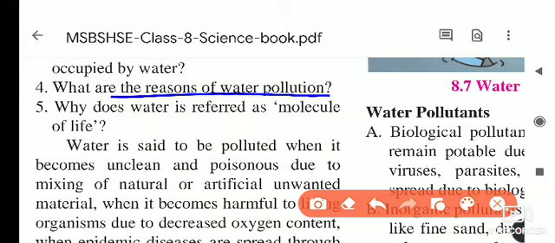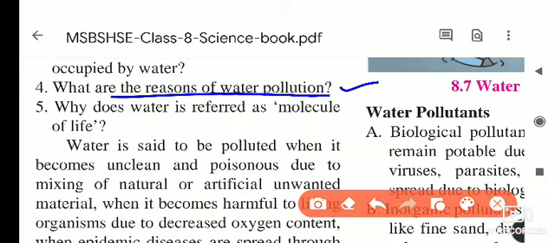Not only these reasons: if people take a bath in the river, or buffaloes and other animals bathe in the river, the water gets polluted. Human activities like washing clothes and utensils also pollute water.